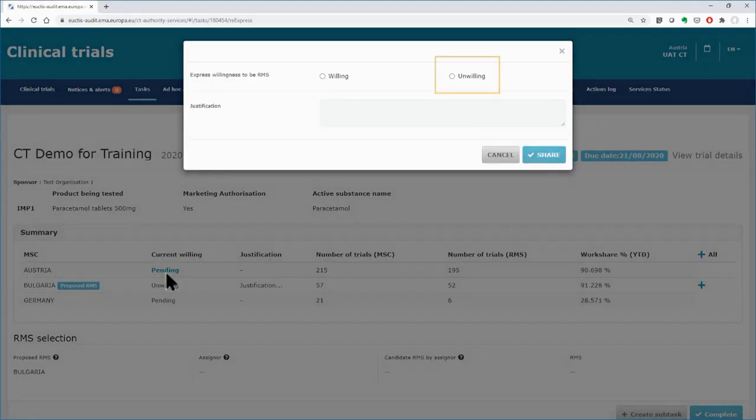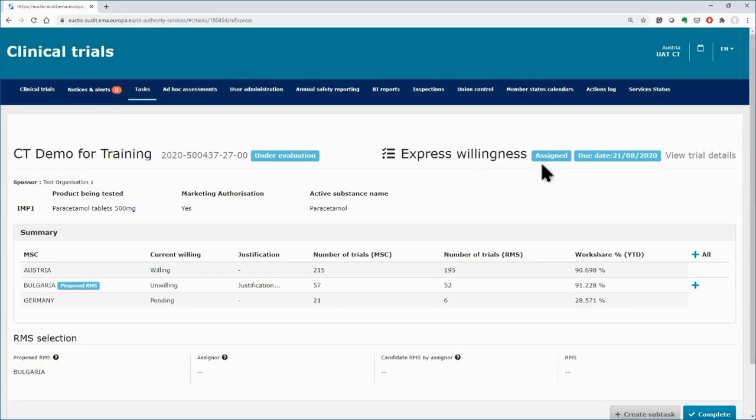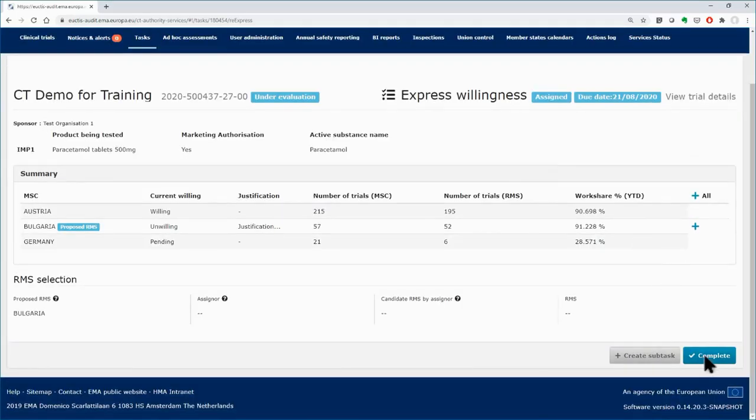If Austria expresses unwillingness, it does not have to justify the decision, since it had not been proposed for RMS. No mandatory box appears as previously. Austria is willing to be the RMS, so select the respective radio button and click on the Share button. Then, click on the Complete and the Confirm button as previously.